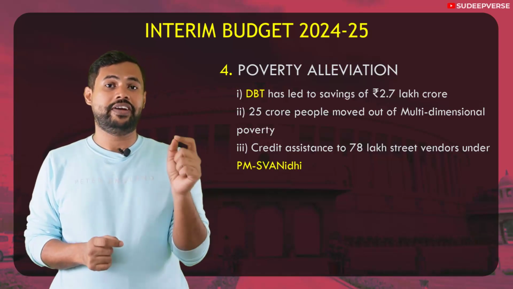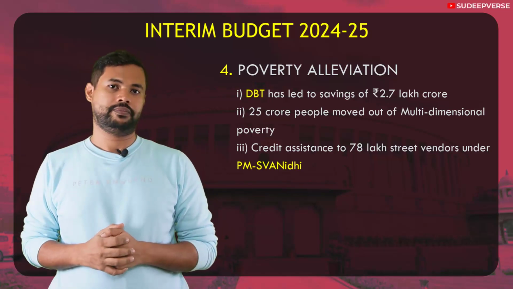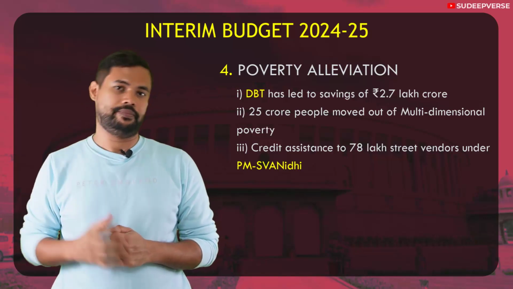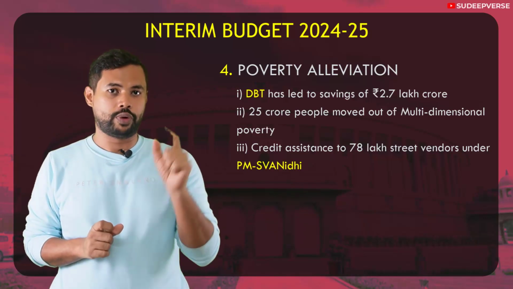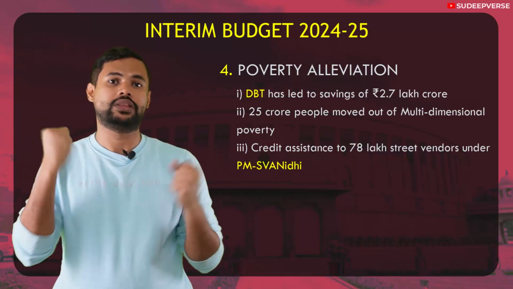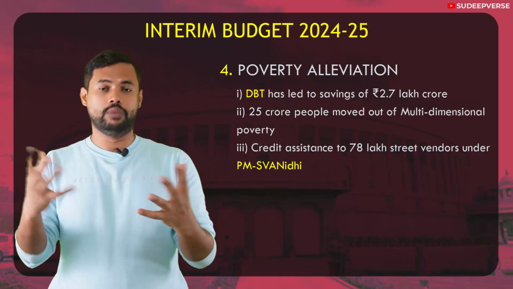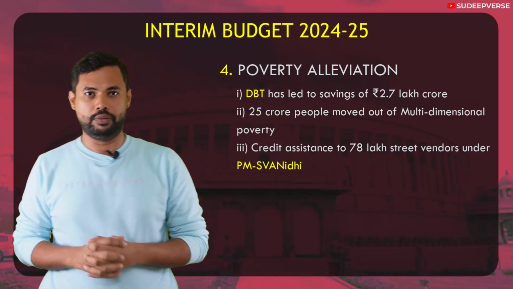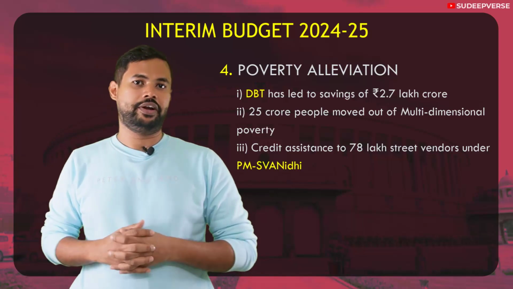Okay, and 78 lakh street vendors have been given loans under PM Swan Nidhi. Okay, what is PM Swan Nidhi? PM Swan Nidhi is Street Vendors Atmanirbhar Nidhi. Under this, the goal was to provide 50 lakh street vendors a collateral free capital loan of up to 10,000. Now from 50 lakh street vendors, we have actually breached that and almost 78 lakh street vendors have benefited under this PM Swan Nidhi. That again shows the inclusive development of the government in helping alleviate poverty.